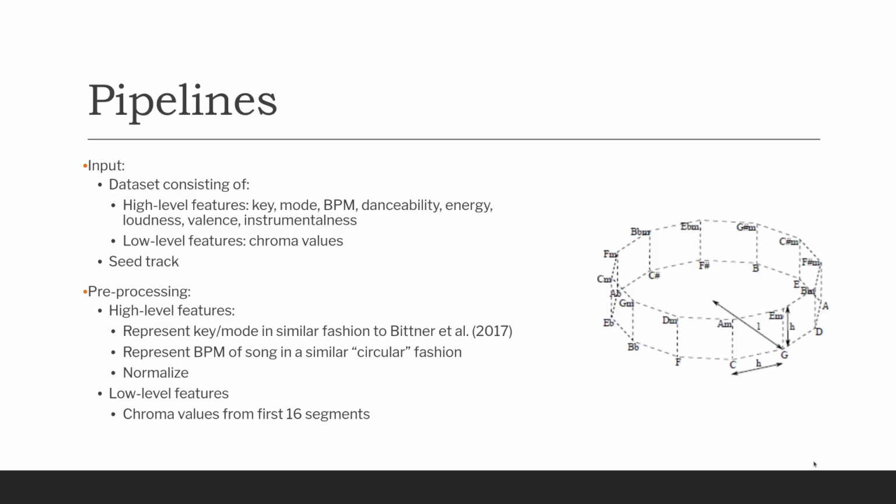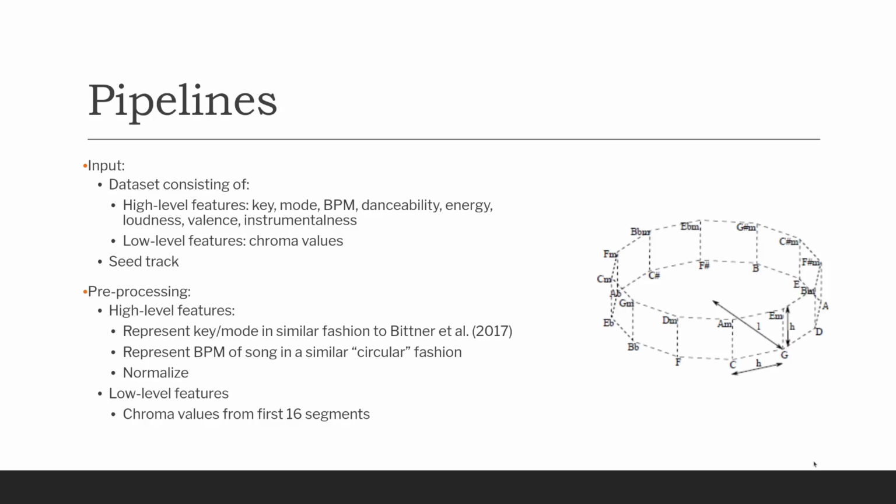For processing this data, before it goes to the model, we represent the key and the mode in an intelligent fashion, circular, according to the circle of fifths. This is demonstrated over on the right-hand side of the slide. So the songs that are a fifth apart from one another, or are the relative major or minor of a specific key, are linked to one another. As you can see, B flat minor is linked to F minor, which is a fifth down from it, but it is also linked to C sharp major, which is the relative major for it.